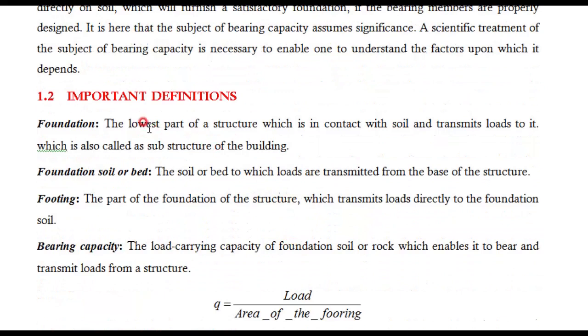Okay, here some important terms are there. Here the foundation. What is this foundation? We have two types of structures. Whatever structure you build has two parts: the superstructure, which we can see above the ground level, and the substructure, which we cannot see, that will be below the ground level. Therefore whatever is below the ground level is called foundation. Technically this is the lowest part of the structure which is in contact with the soil and which transmits the load to the ground, which is called the substructure of the building.